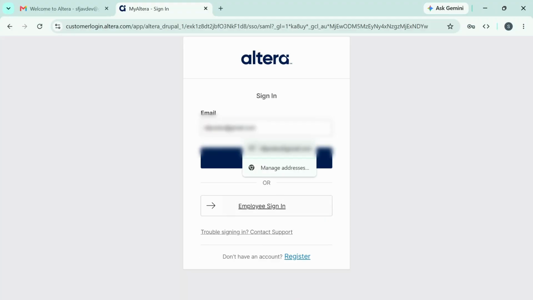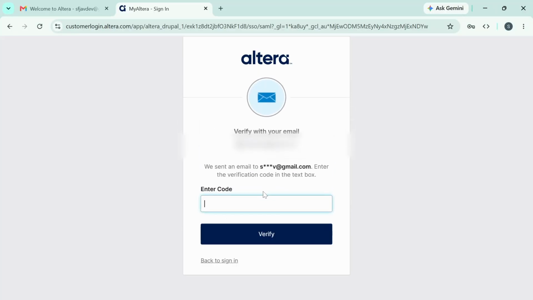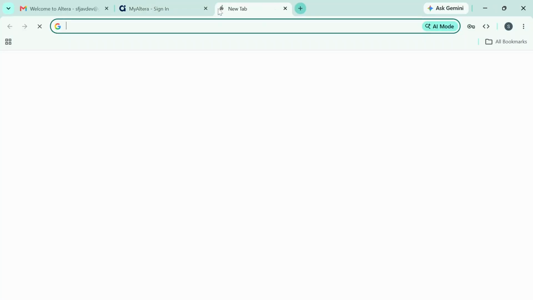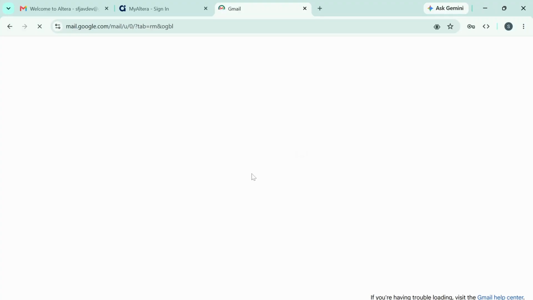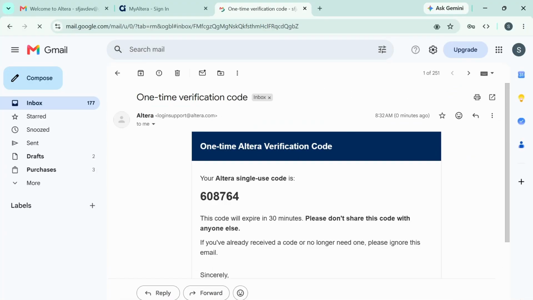Altera does not use passwords for login, but instead they send you an OTP to log in. So again, you just check your email inbox to get the OTP. Copy the OTP and just paste it in the OTP code field.